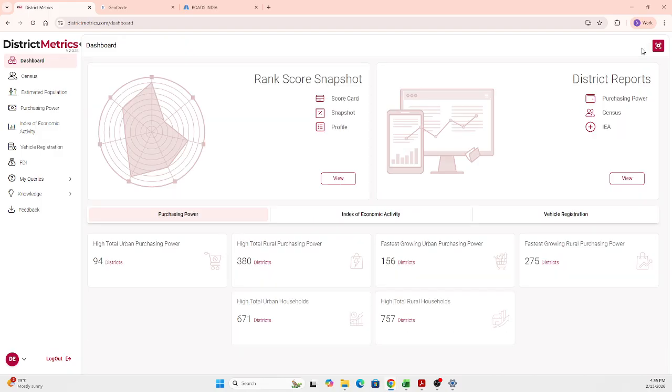In the same way, you can do that for all the districts. And in these district reports, you can get the purchasing power report, census, or the IEA. So for the top 50 or 100 districts, you can easily generate the reports from this dashboard view. So this is the overall combination of district metrics. Is there any doubt, or shall we move to the next product, that is GeoCredit?